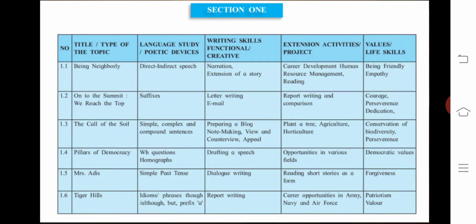See here students, section 1, in that total 6 topics will be there, and that is prose section. Just today we will see the very first topic of section 1.